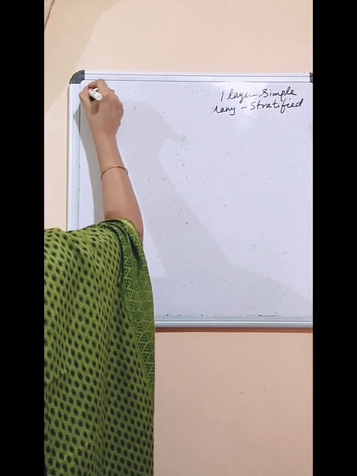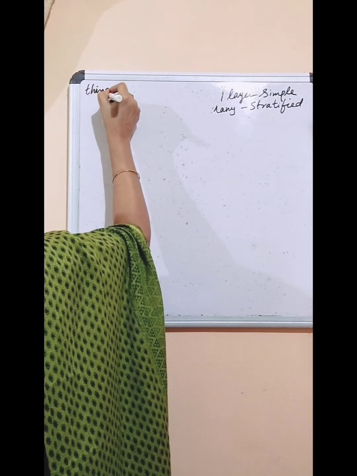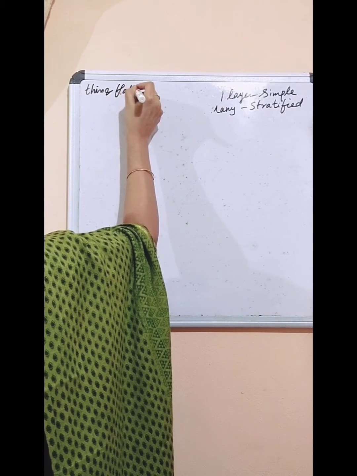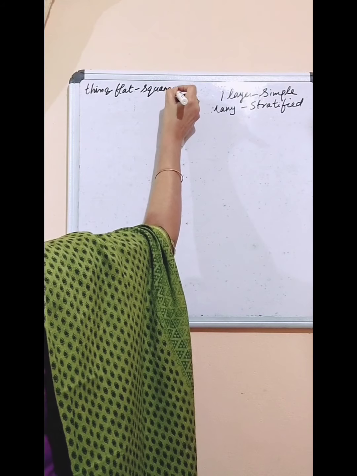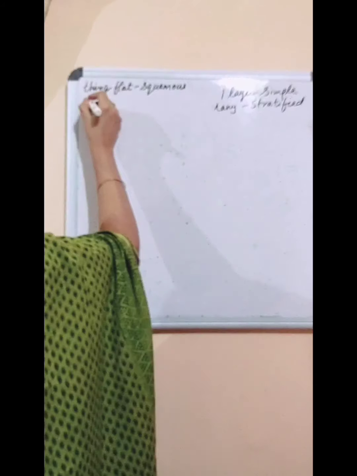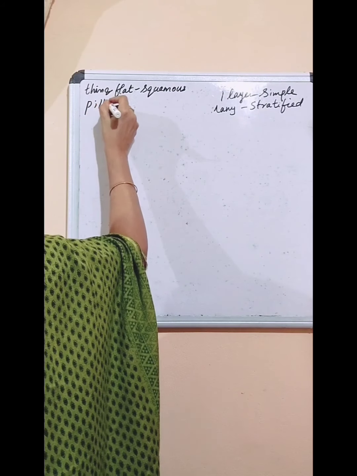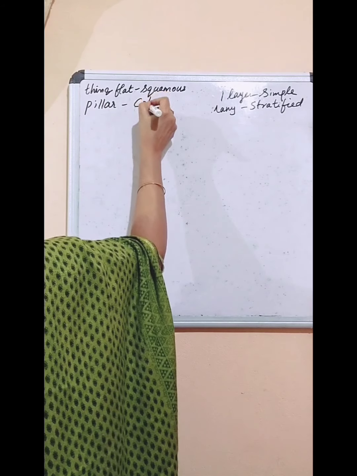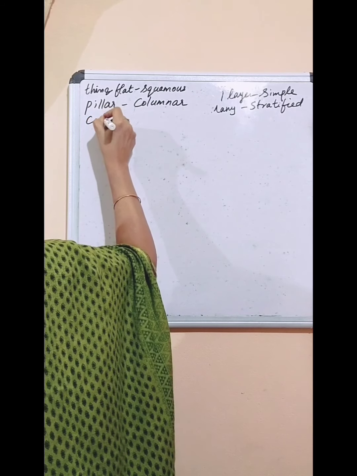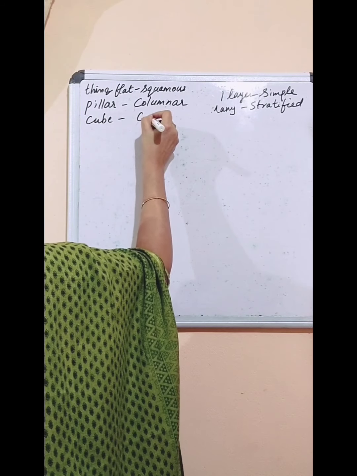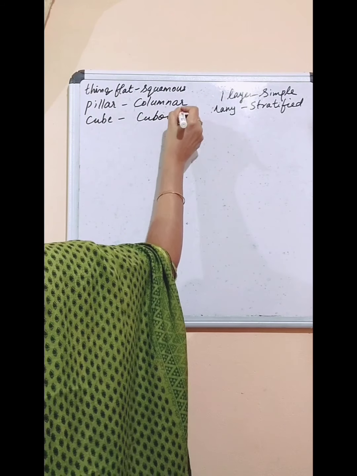If they are thin and flat, we call them squamous epithelium. Okay. If they are pillar-like, we call them columnar. If they are cube-shaped, we call them cuboid.